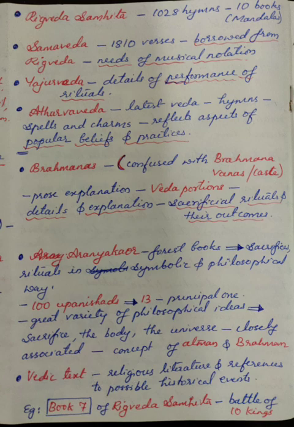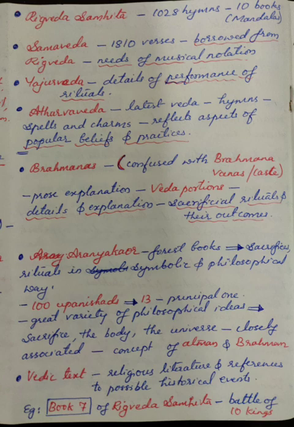Next, after Samhita, Brahmana. The Brahmanas. This term should not be confused with the Brahmana Varna or caste. As you all know already, there are 4 Varnas, namely Brahmanas, Kshatriyas, Vaishyas, Shudras. So these are the prose explanations of the Veda portion and give details and explanation of sacrificial ritual and their outcome. Next, Aranyaka. It is a forest book which interprets sacrifices and ritual in a symbolic and philosophical way.